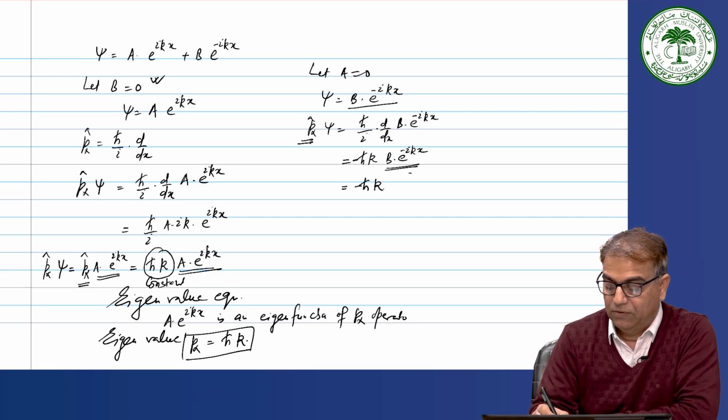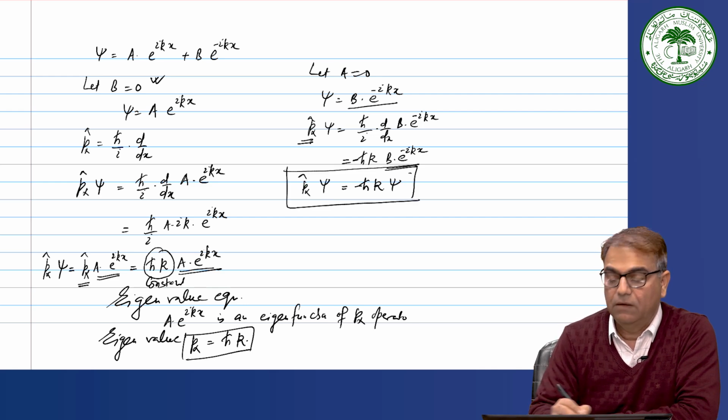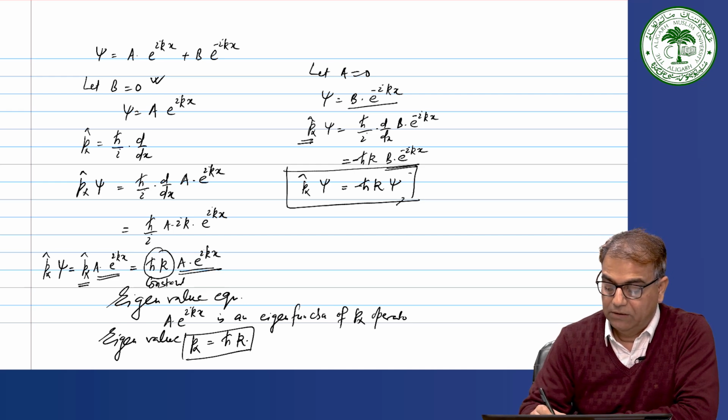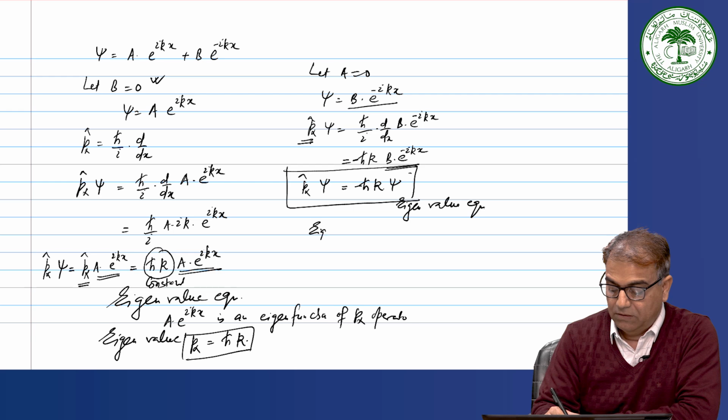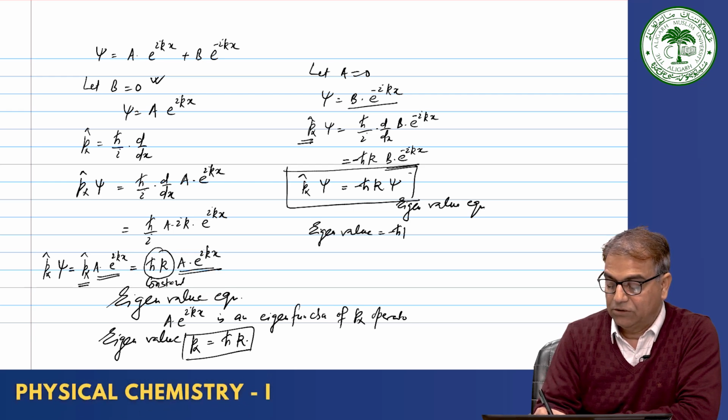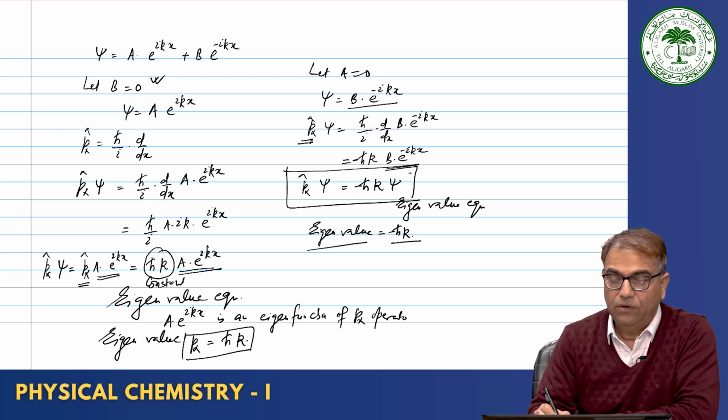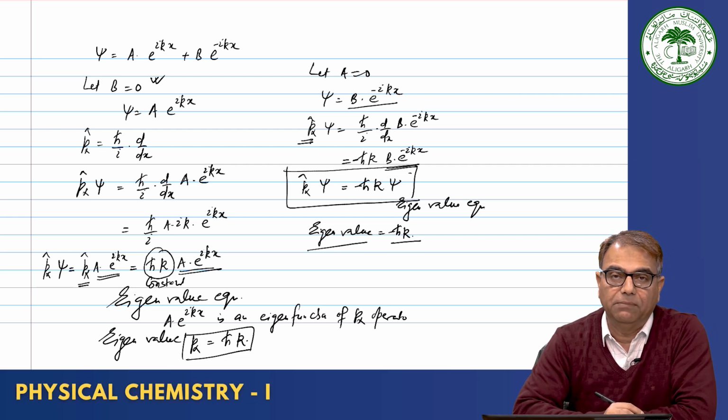Okay. So, this is again an eigenvalue equation, and this time the eigenvalue is minus h cross k. This is the value of the x component of the momentum.